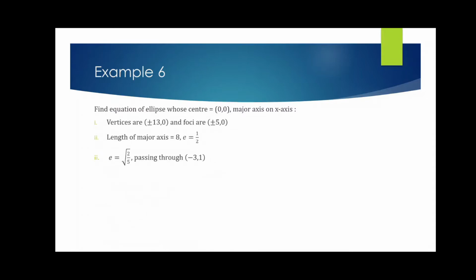Next, number 2. Length of major axis is 2a, so therefore the value of a is 4. Now the eccentricity is given half, so from there I can get the value of b. So b square is 12. So a is 4, that means a square is 16. So from there the equation is x squared by 16 plus y squared by 12 equals to 1.